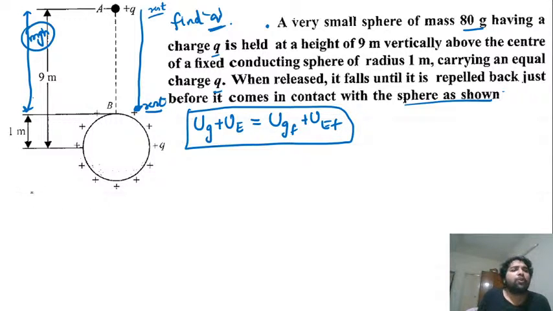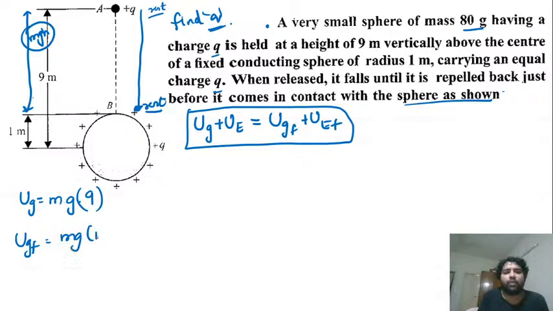तो इनिशियल पोटेंशियल ड्यू टू ग्रेविटी कितना है? m इंटू जी इंटू 9 h1. मैं सब वेरिएबल्स में लिख देता हूँ. जस्ट नो, लेट्स m इंटू जी इंटू 9 ले लो. mg h है ना पोटेंशियल एनर्जी. UG final will be equal to m into g into 1. All right, and same way electrostatic potential energy initial will be equal to k into q square by the distance between them, which is 10 meters. No, this is 9 plus 1, 10 square, 10.